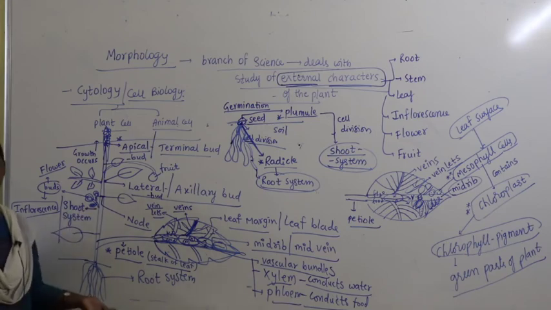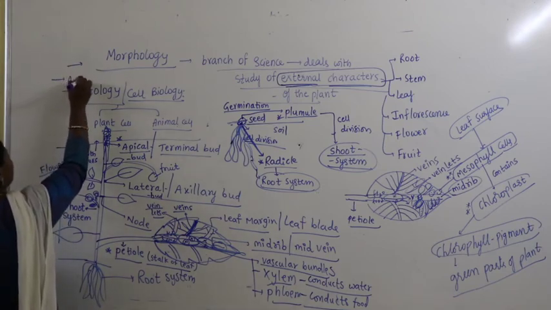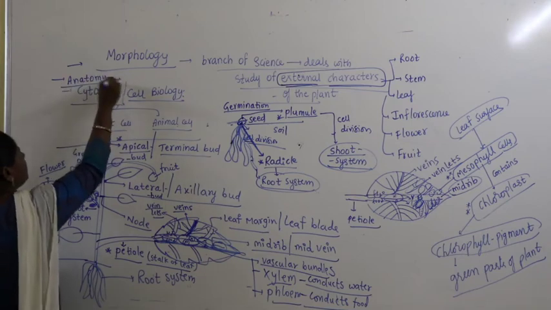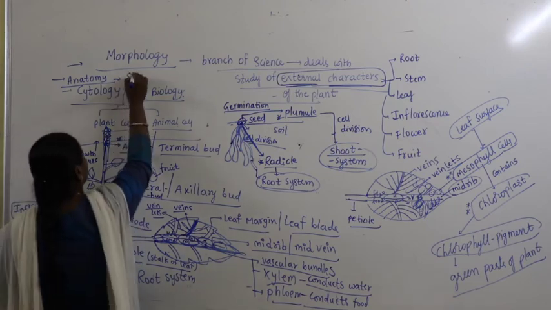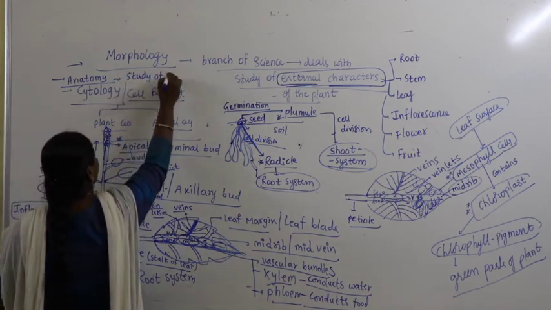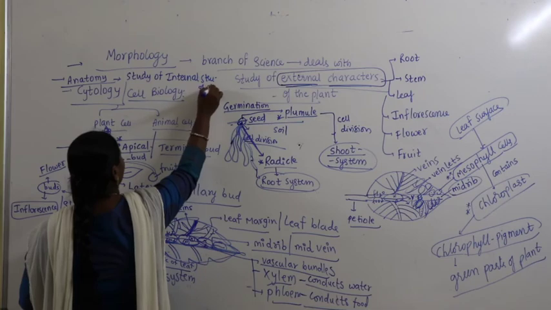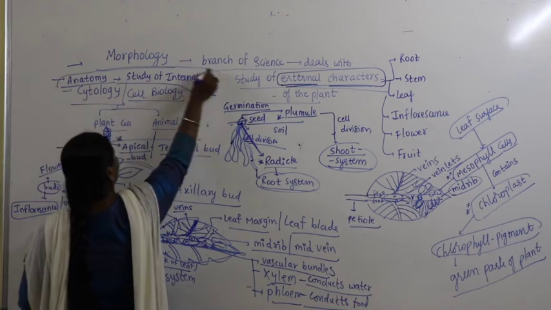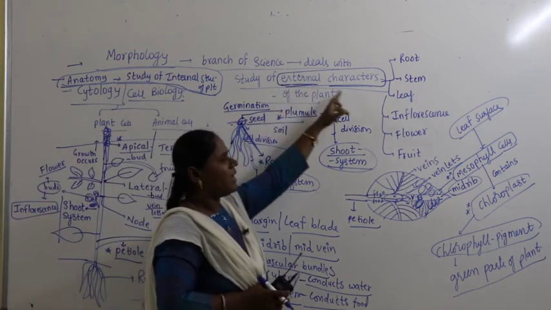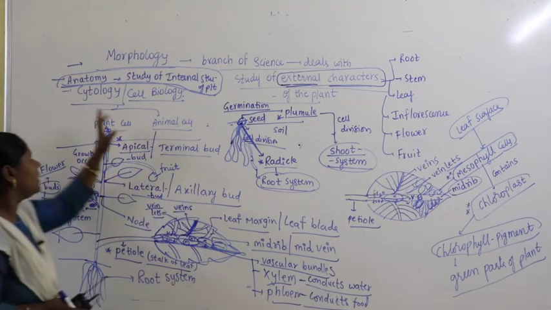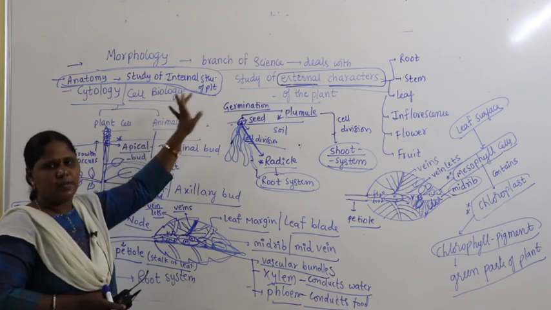Then can we always study the external parts of the plant? Definitely no. So there is another branch called anatomy. Anatomy is a specialization, a branch of life science which speaks about the study of internal characters of the plant, or the internal structure of the plant. So what I am trying to say: morphology means we study the external characteristics of the plant. What is anatomy? Anatomy is the branch of life science which deals with the internal structure of the plant.